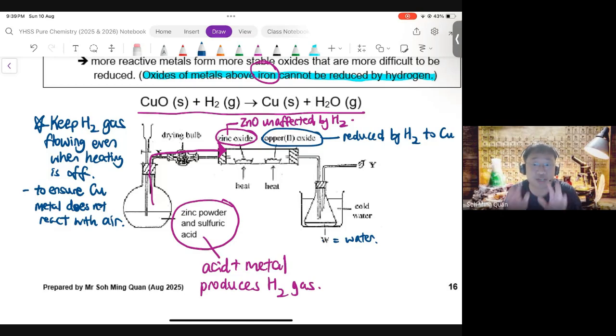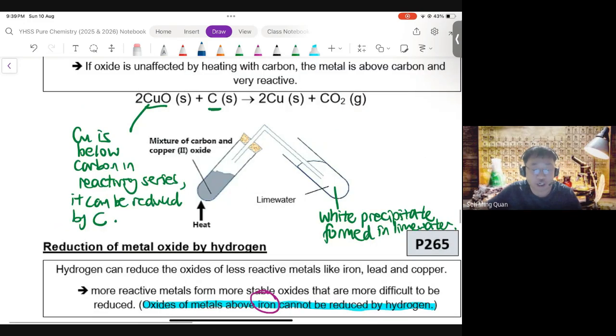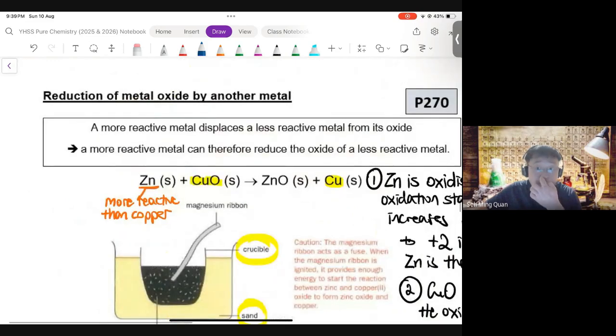Now, this brings us to the end of a rather content-heavy lesson once more. Today, our main learning point: acid plus metal and displacement reactions. And as you have seen, displacement has so many examples, be it reduction of metal oxide with carbon and hydrogen, or reduction of metal oxide with a more reactive metal. And these displacement reactions, they are all redox reactions.